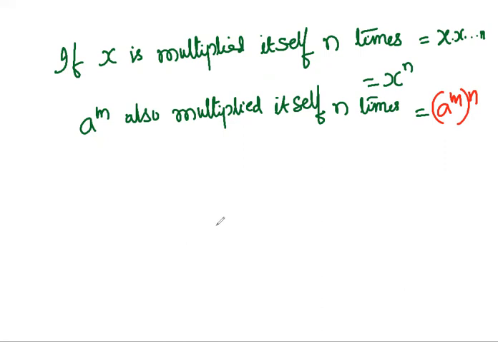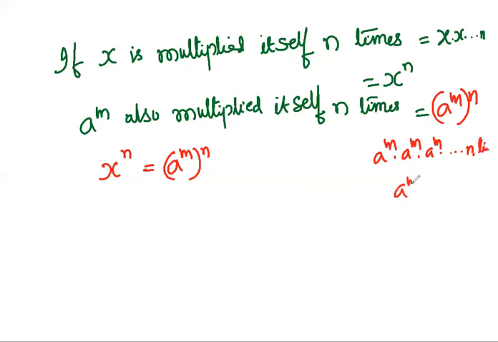Now let us take this equality. x to the power of n is equal to a to the power of m whole to the power of n. This means a to the power of m into a to the power of m into a to the power of m, n times. n times means a to the power of m whole to the power of n.